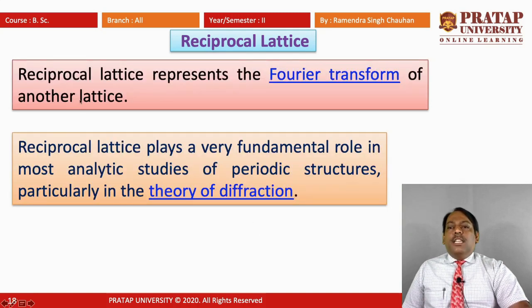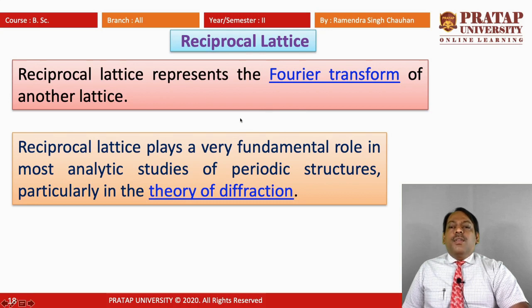Now, the reciprocal lattice can be represented by the Fourier transform of another lattice, and the reciprocal lattice plays a very fundamental role in most analytic studies of periodic structures, particularly in the theory of diffraction.